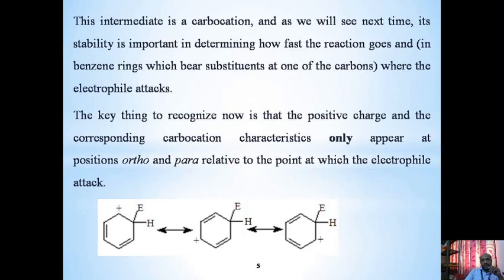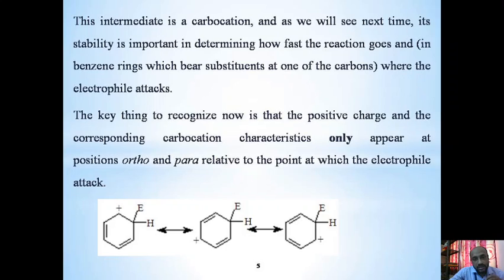The key thing to recognize now is that the positive charge and the corresponding carbocation characteristics only appear at the ortho and para positions relative to the point at which the electrophile attacked. So the following structures are resonance structures.